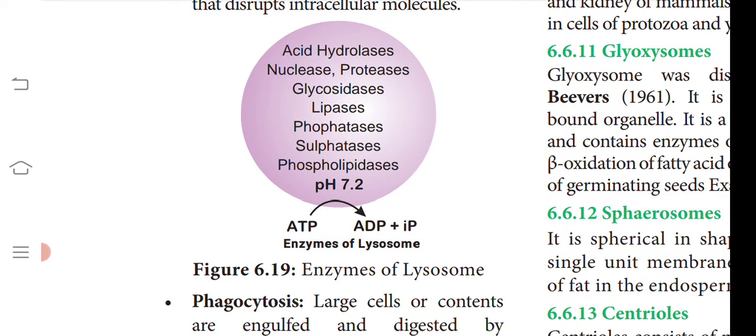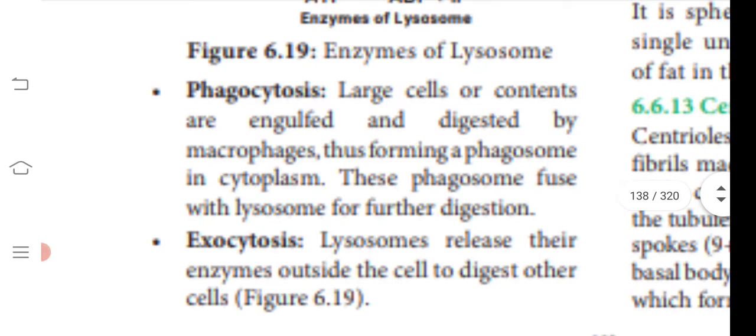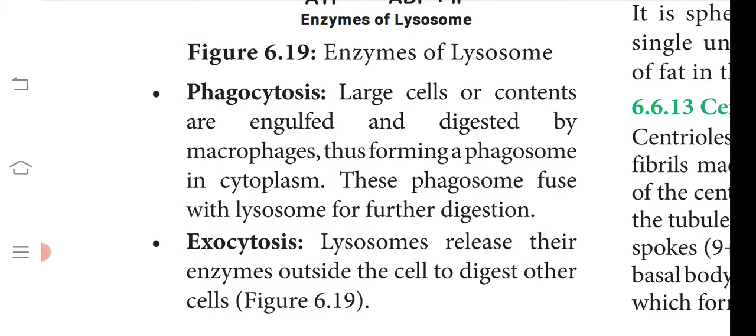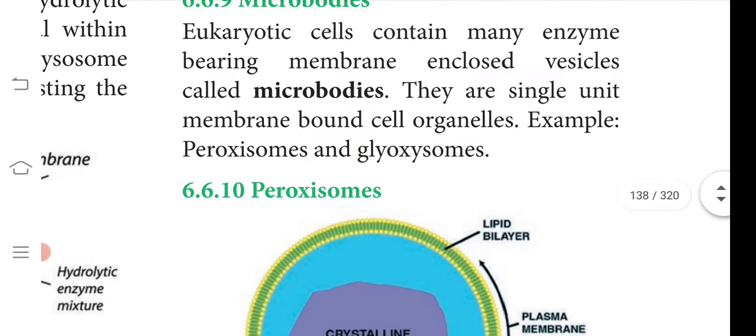Now, the enzymes of the lysosome and how they act. You can have a look at this. ATP is getting converted into ADP and inorganic phosphate. IP is inorganic phosphate. Why is it getting converted into ADP? Because the energy is used in the form of the phosphate molecule. They also show phagocytosis, where they engulf like a macrophage and kill the pathogen, and exocytosis, where the lysosome releases its enzymes outside the cell. That is called exocytosis.